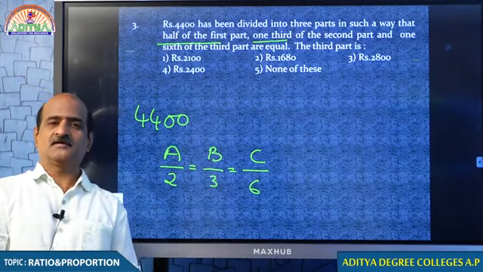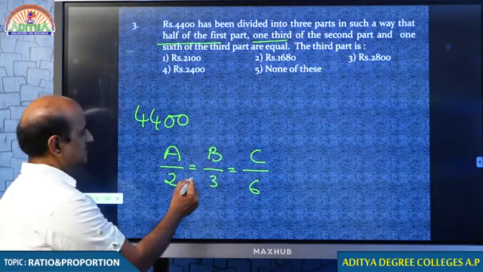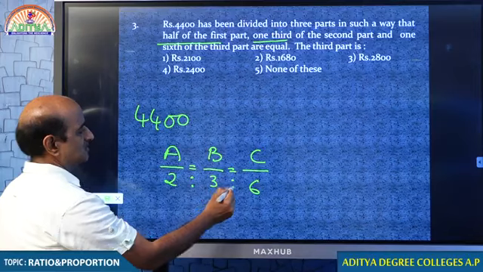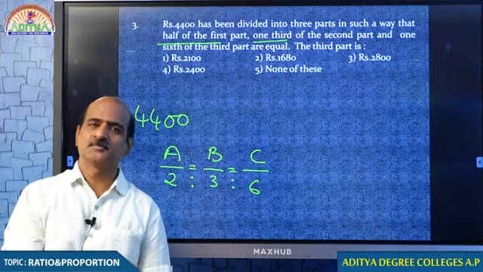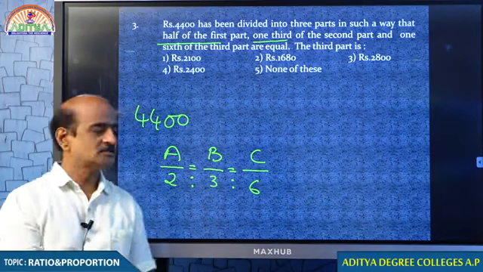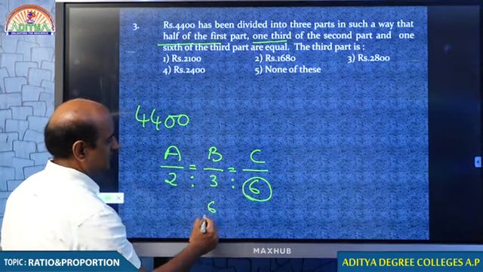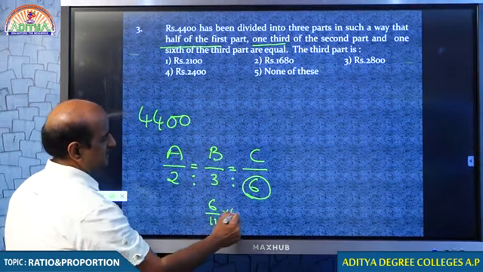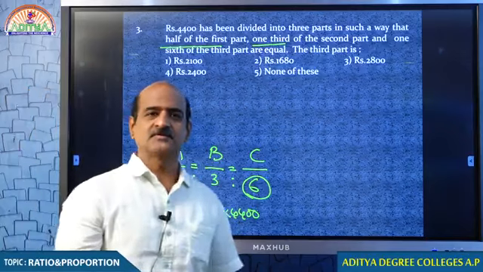So, whenever this kind of condition is given, it is very easy to get the ratio. The amount must be distributed in the ratio 2:3:6. I think you understand that. You are asked to find the third part, therefore you can easily get it. So, that is how we get this answer, and of course, we discussed this question in the previous one.